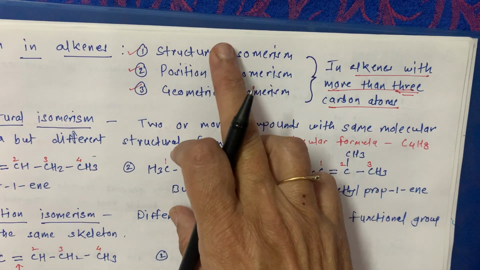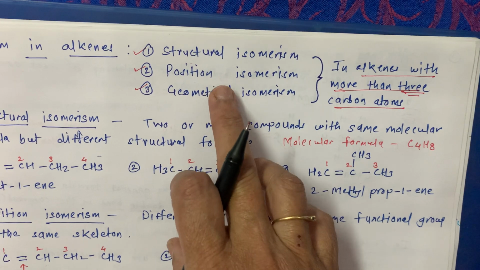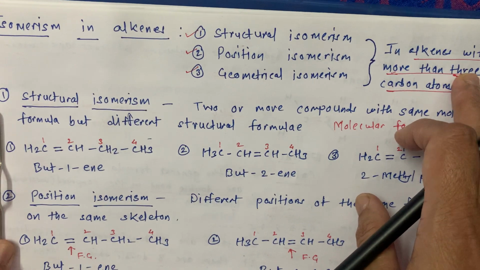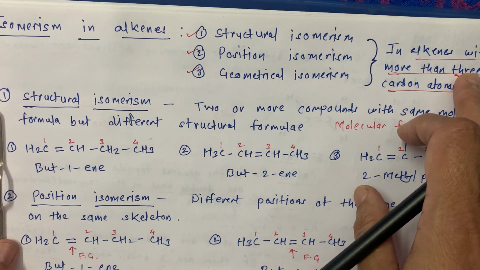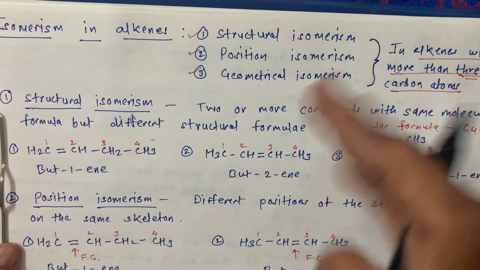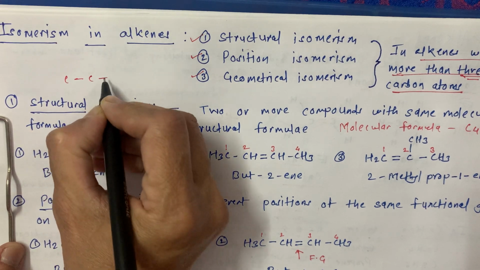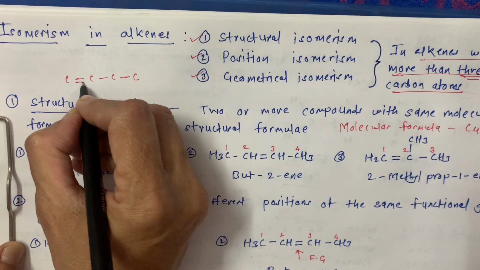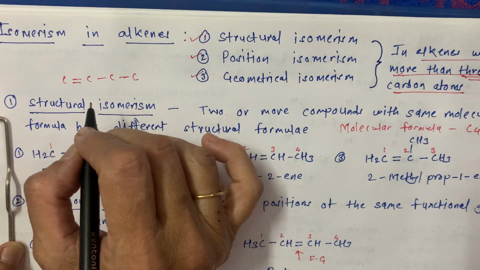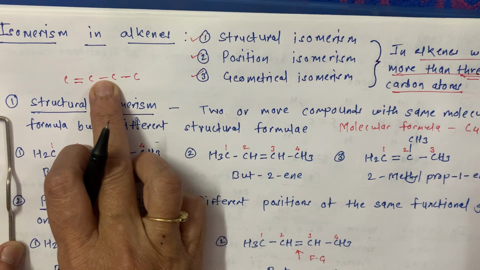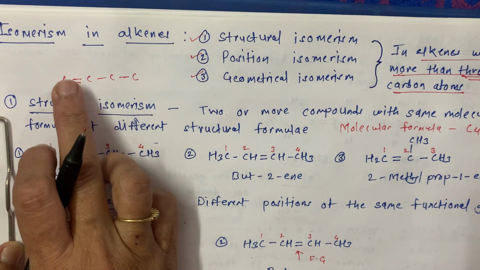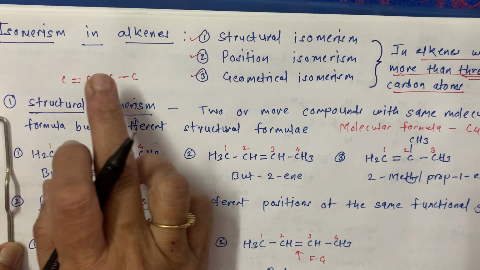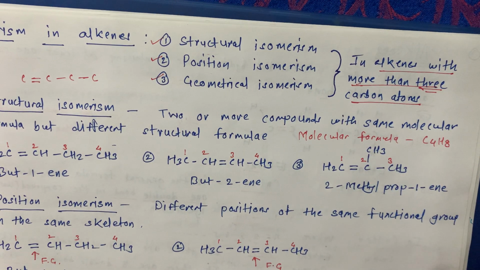We can see all such types of isomerism when there are more than 3 carbon atoms, when we start with butene, that is 4 carbon atoms, and the double bond is somewhere here, or somewhere here, like that.